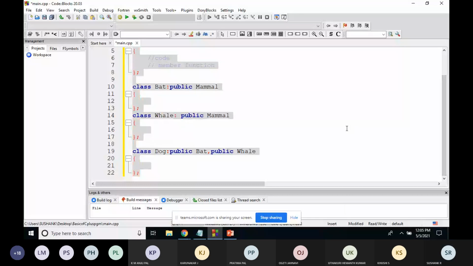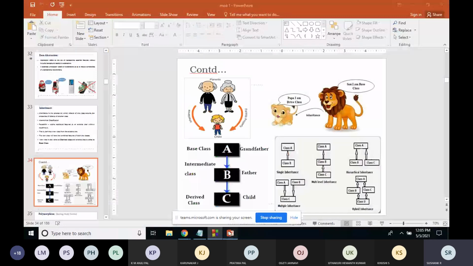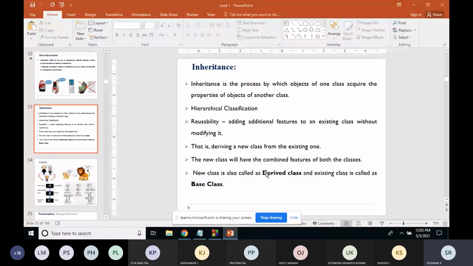Now inheritance is clear. Inheritance means it's a process where the property of one class will be acquired by the object of another class. Its advantage is reusability, like adding features to an existing program without making major modifications. There is already a feature in an existing class, and you use that feature in another class by creating an inheritance relationship between them.